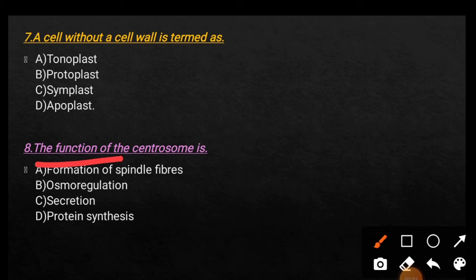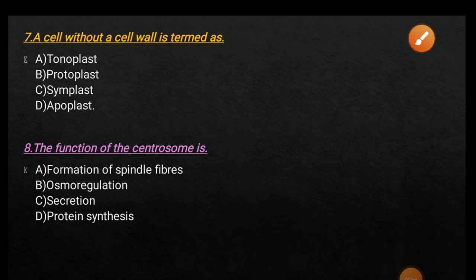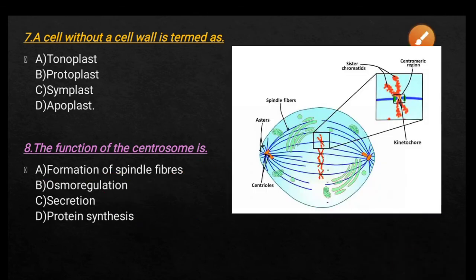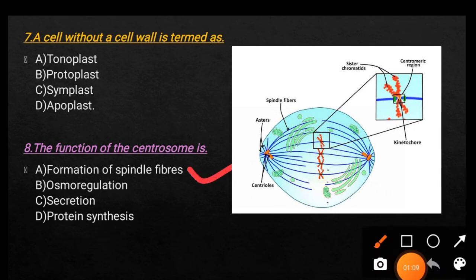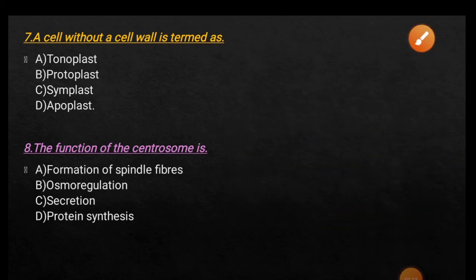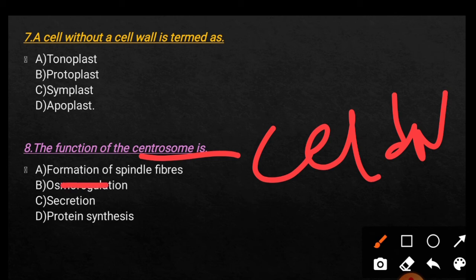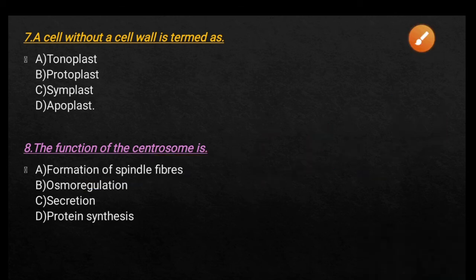And next question, the function of the centrosomes is option A, formation of spindle fibers, option B, osmoregulation, option C, secretion, and option D, protein synthesis. So here the right answer is formation of spindle fiber. The formation of spindle fiber helps in the cell division process, and the main function of the centrosome is to help in cell division by forming spindle fiber.